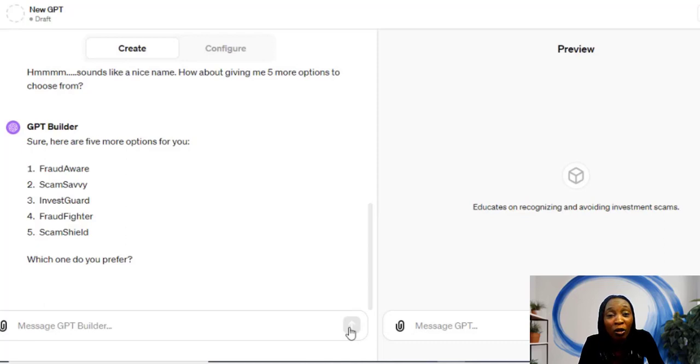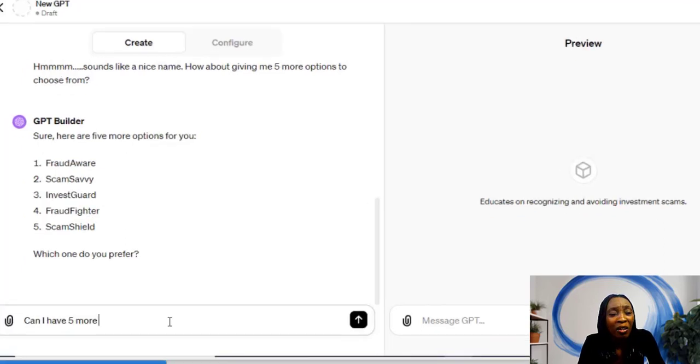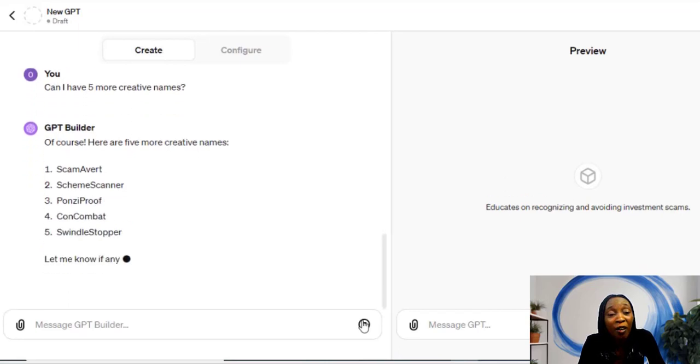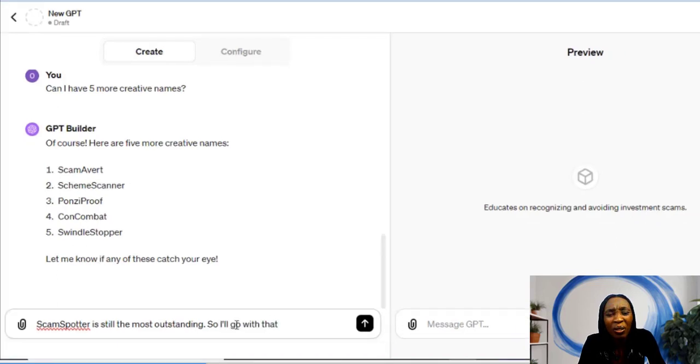I don't really like any, so I'm going to ask the GPT builder to give me 5 more. Can I have 5 more creative names? "Of course, here are 5 more creative names: Scam Avert, Scheme Scanner, Ponzi Proof, Con Combat, Swindle Stopper. Let me know if any of these catch your eye." I don't really like any of them, so I'm telling it Scam Spotter is still the most outstanding, so I'll go with that.